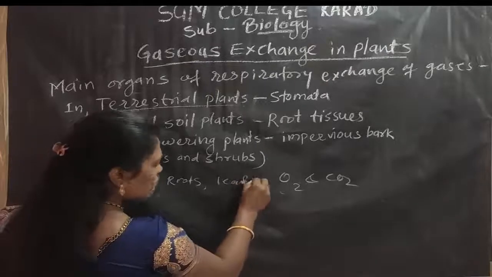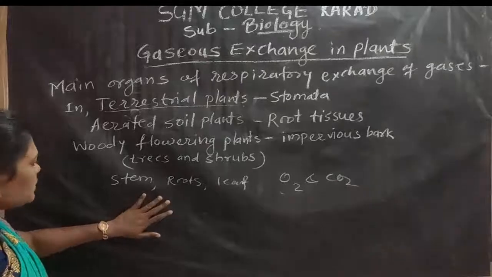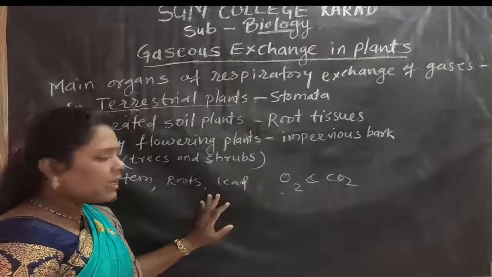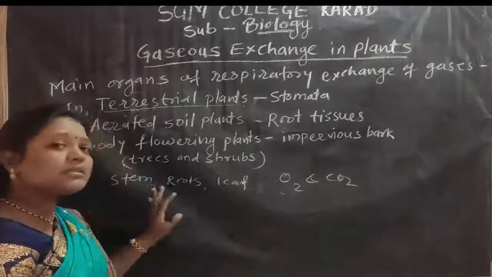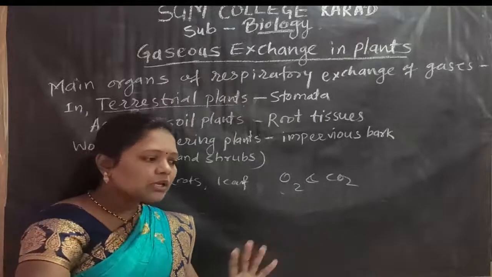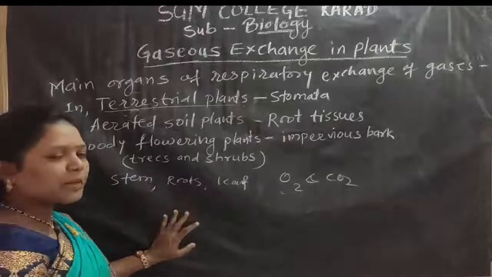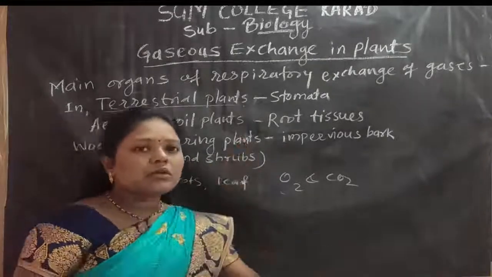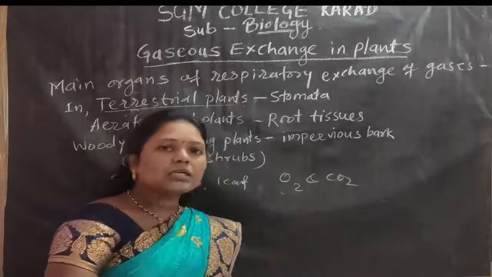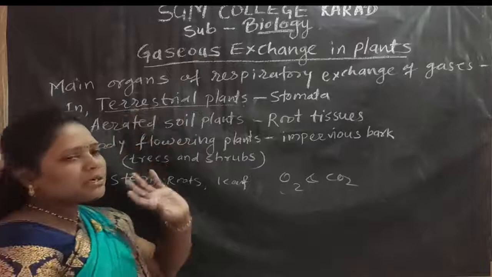These cells have air spaces, and these air spaces are continuous. तर हे जे एअर स्पेसेस प्रोव्हाइड करतात पर्टिक्युलर पार्ट, दिस पर्टिक्युलर एअर स्पेसेस आर कंटिन्युअस. So we understand here terrestrial plants.